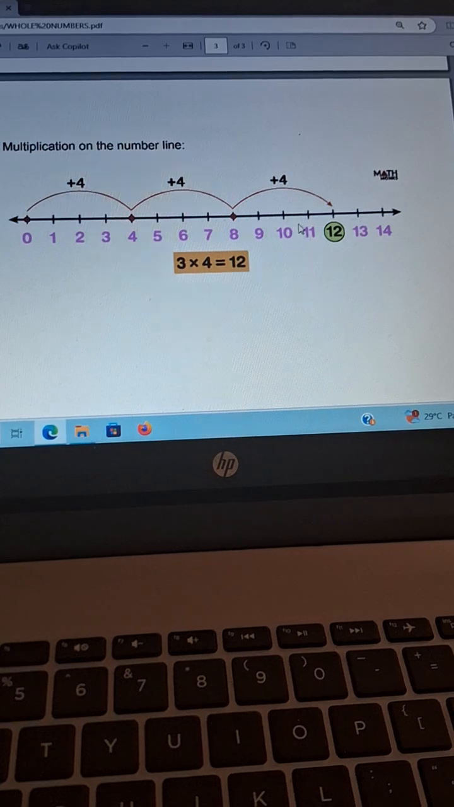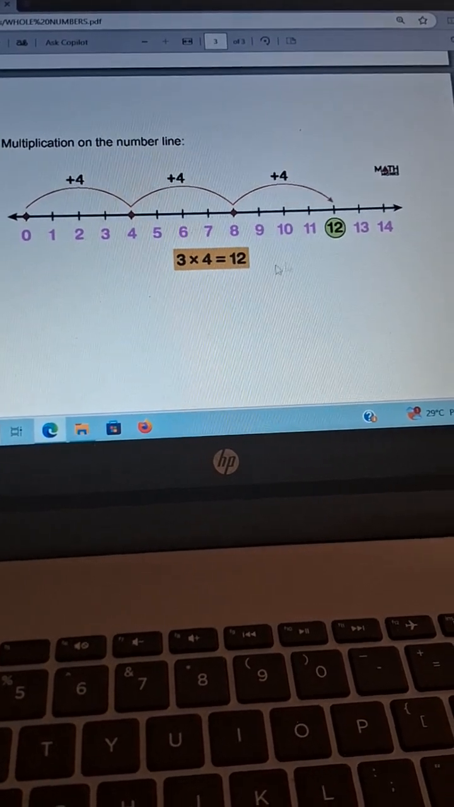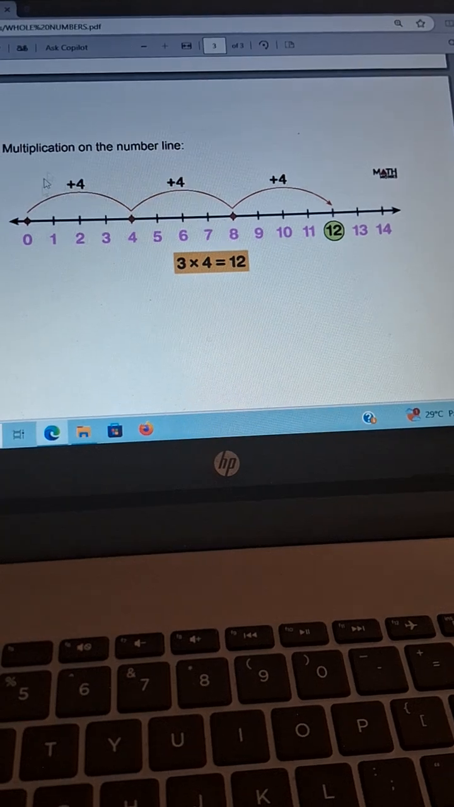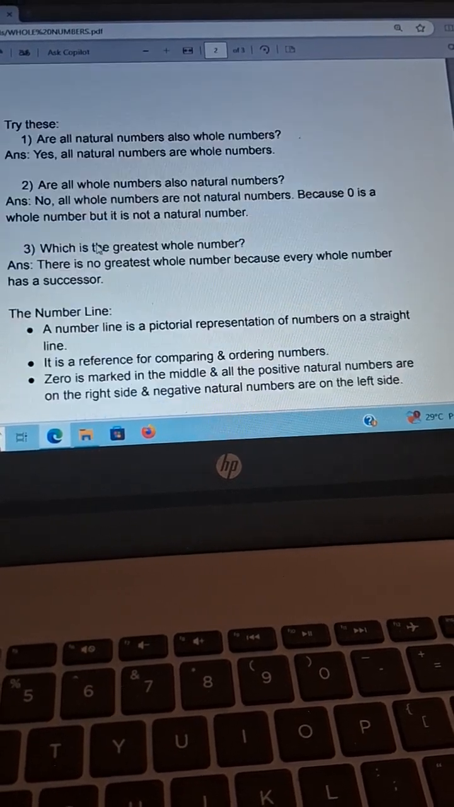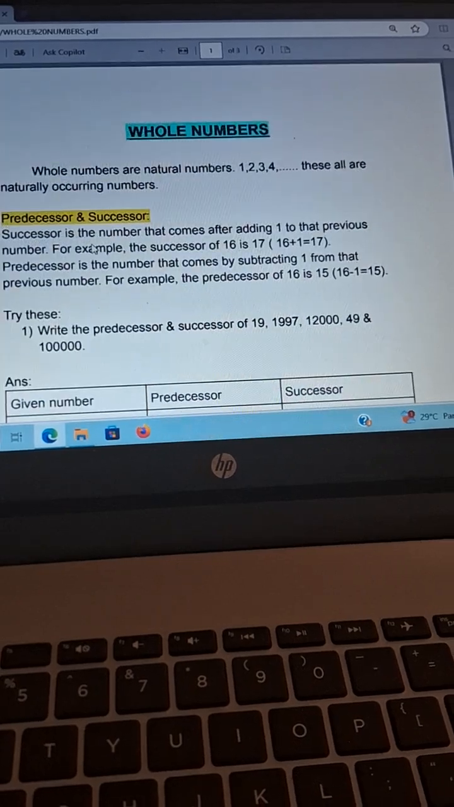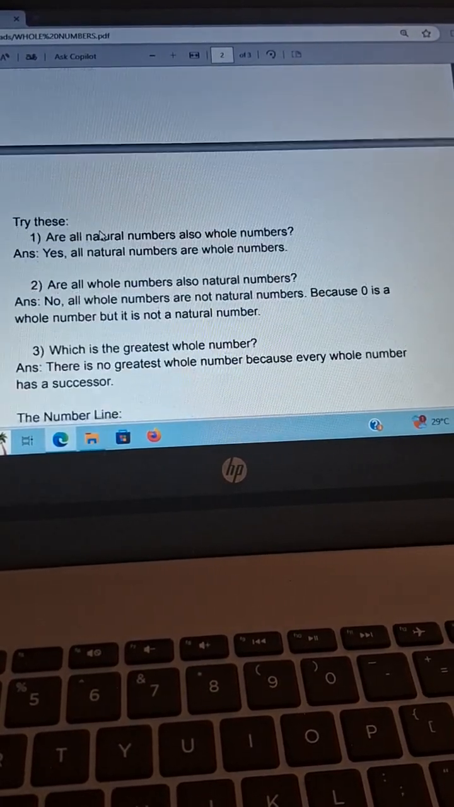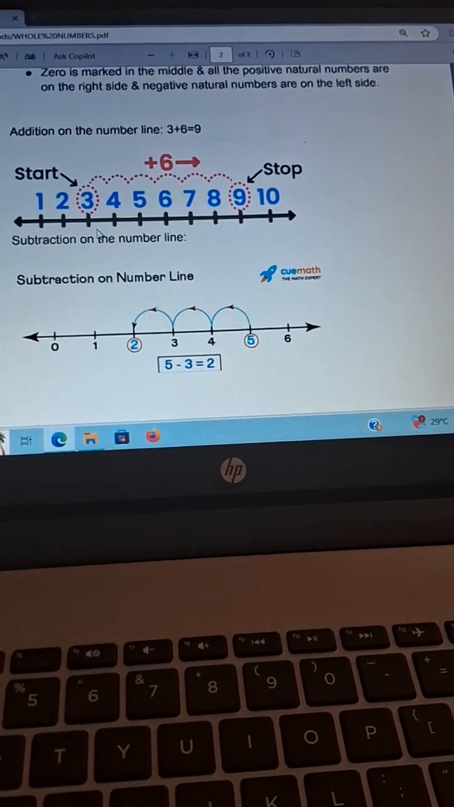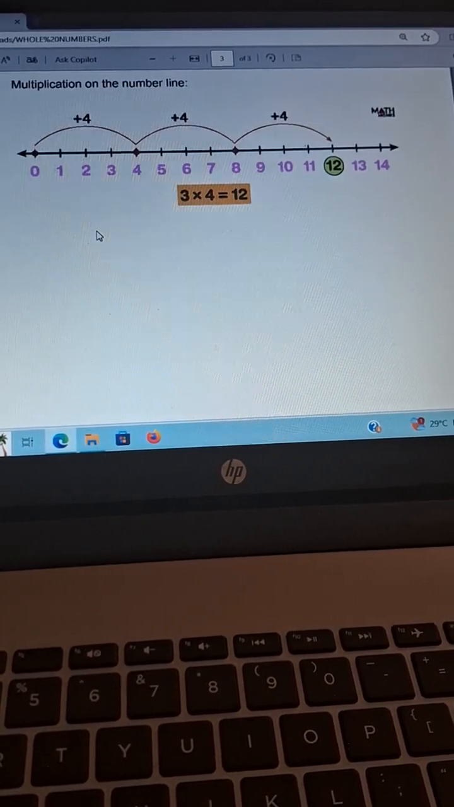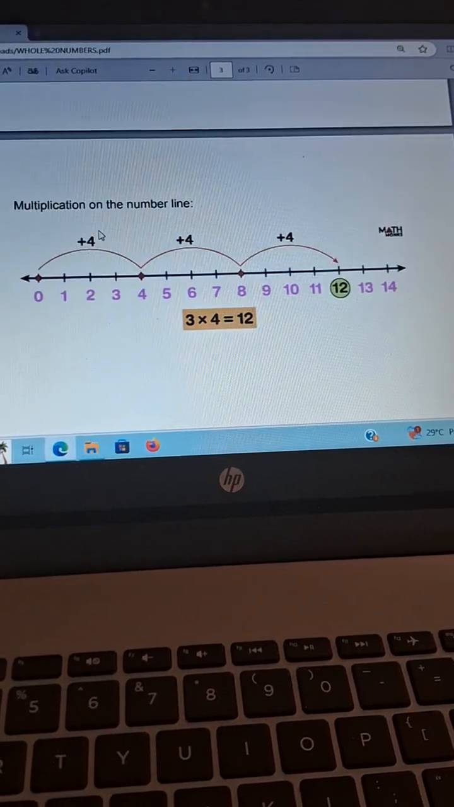1, 2, 3, 4. So thus 4 is multiplied 3 times, so the answer is 12. So this covers whole numbers, predecessor, successor, and the number line, addition on the number line, subtraction on the number line, then multiplication on the number line.